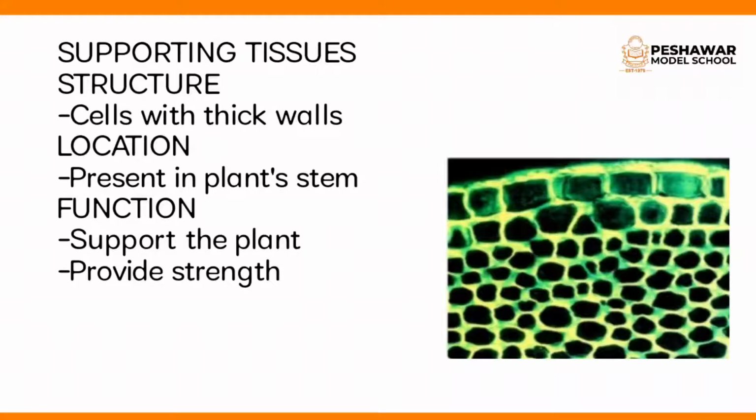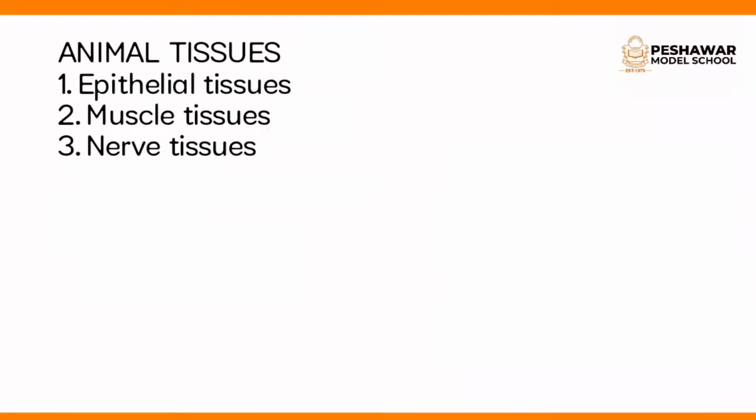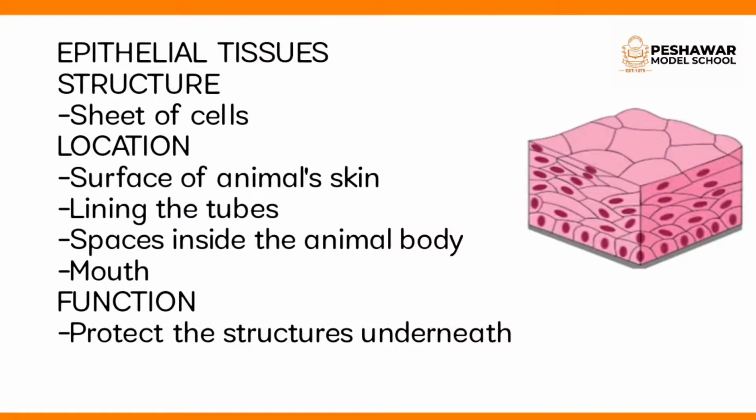Now I am going to explain the animal tissues. There are three examples of animal tissues: epithelial tissue, muscle tissue and nerve tissue. First one is epithelial tissue. Epithelial tissue forms the covering of all body surfaces. As you see in the diagram, these tissues are made up of sheets of cells. These tissues are found on the surface of animal skin.